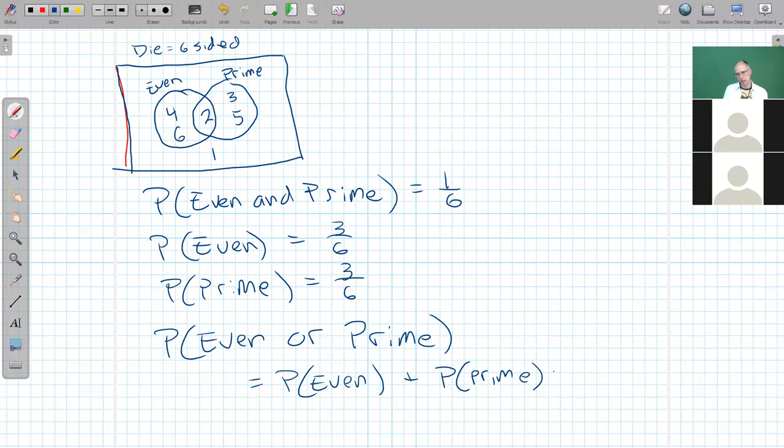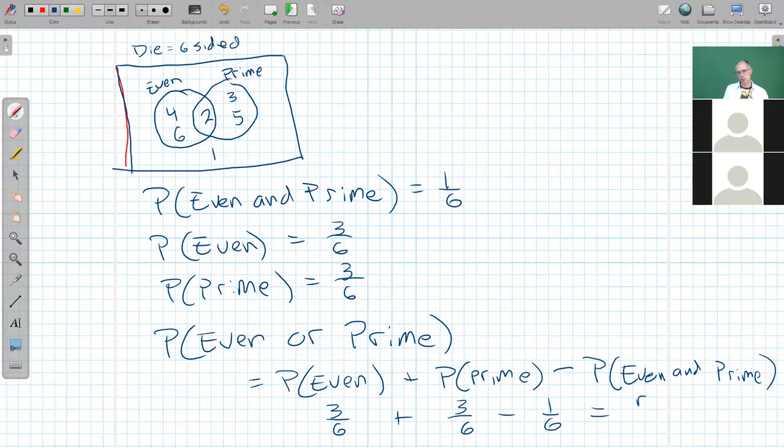So then we have to remove that double count by saying remove what they have in common: even and prime. And this idea is true in general. So in this case, I get 3/6 plus 3/6 minus 1/6 gives me the 5/6 that I found a slightly different way. And this is a general rule for probability.